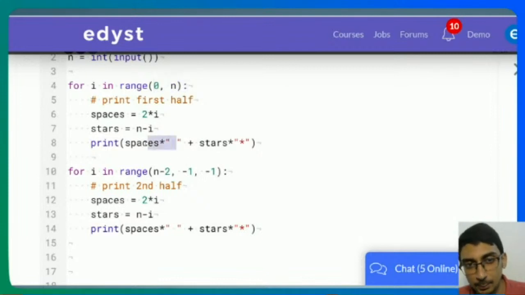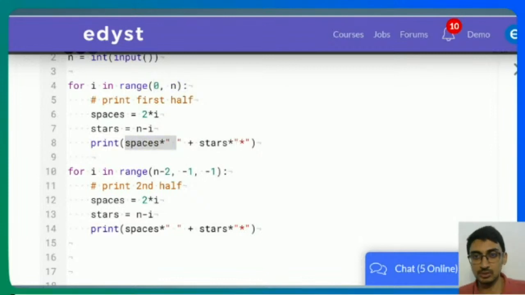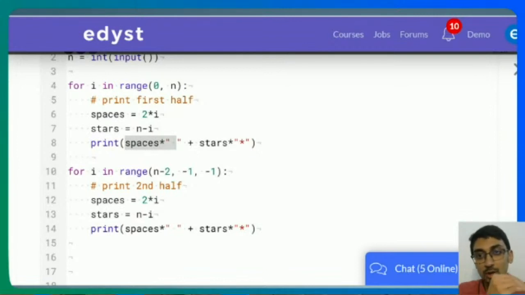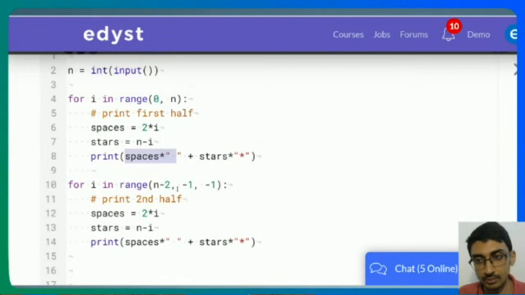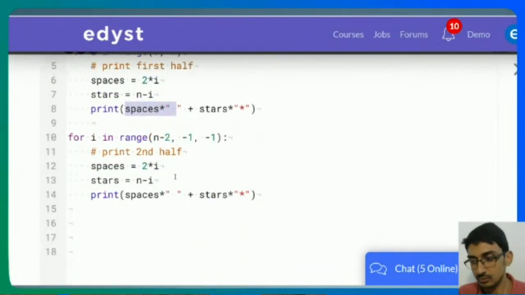Now, in Python, I can print like this. In Java or C++, I cannot do spaces into that. I will actually have to write a for loop to print that many spaces. I'll have to write another for loop to print the stars. So I'll have to write 2 for loops within the first for loop, and in the second one also I'll have to write 2 for loops within the second for loop, and that's how I can do this.